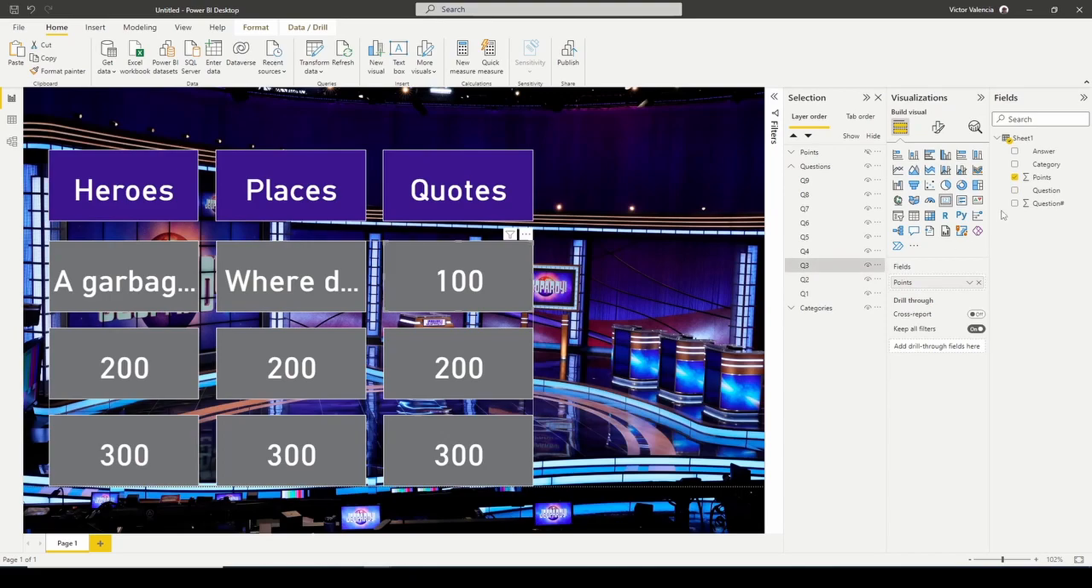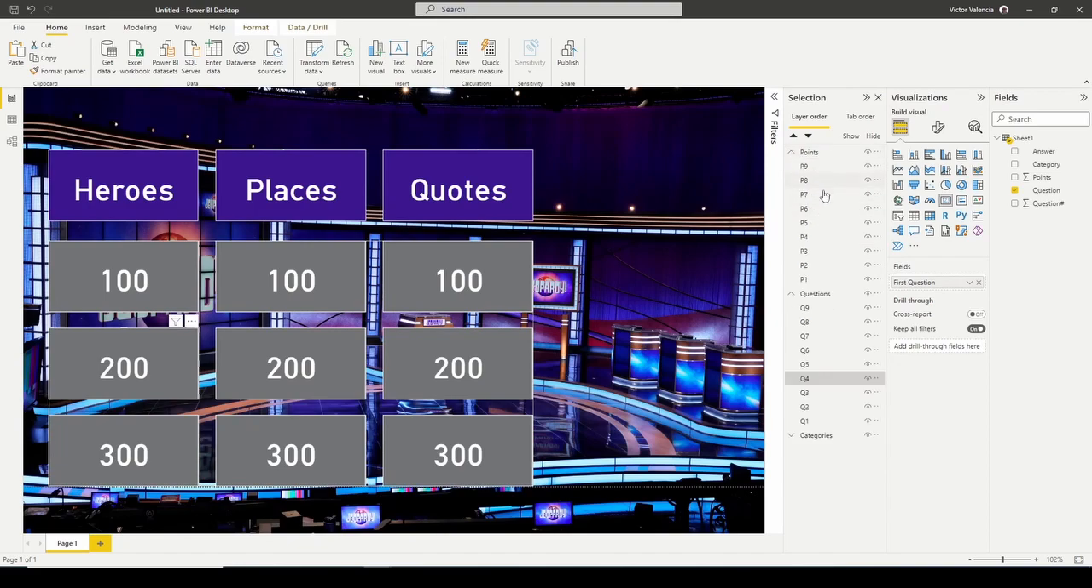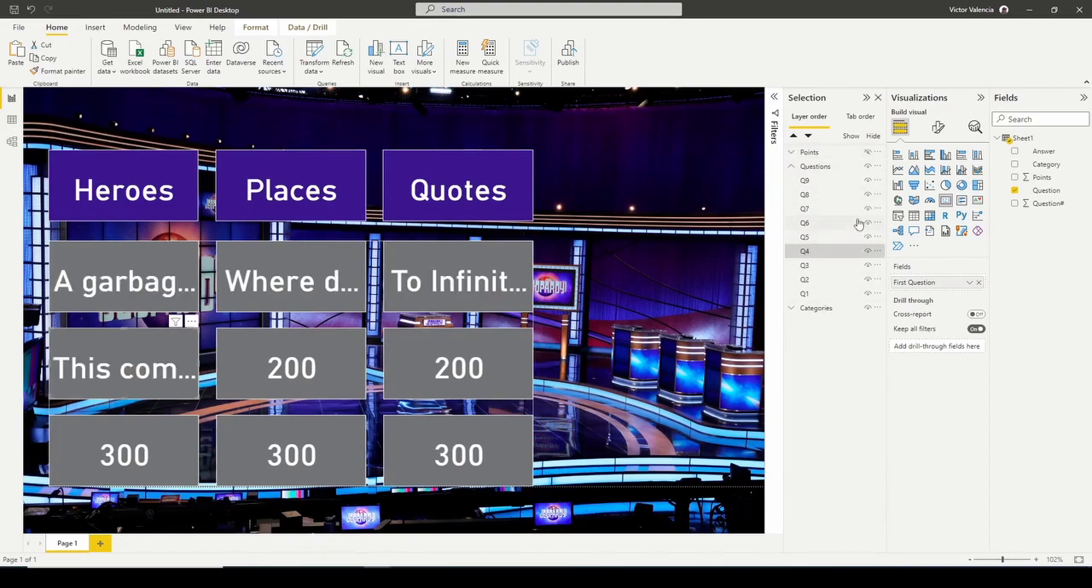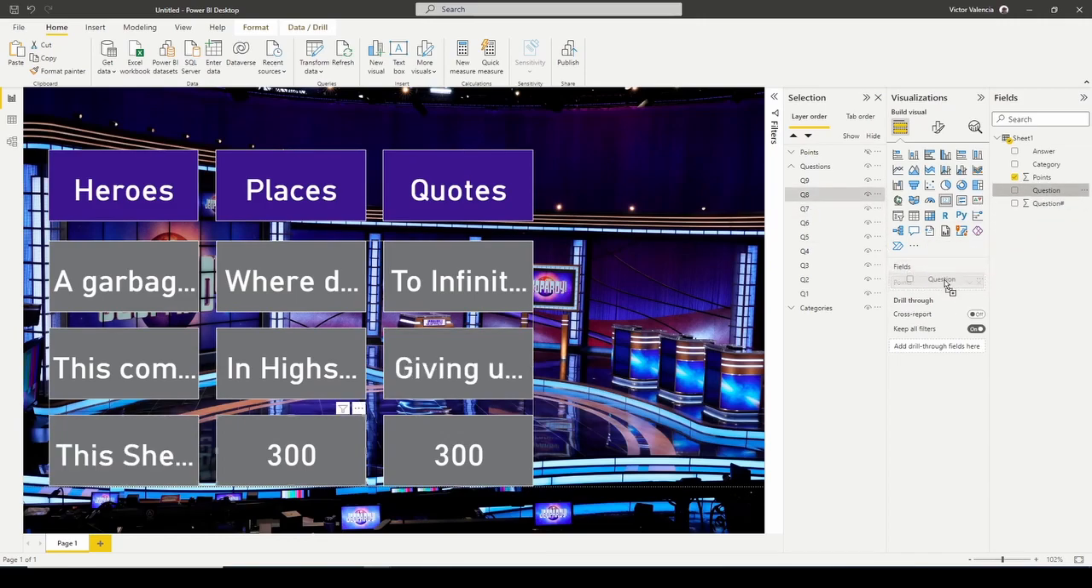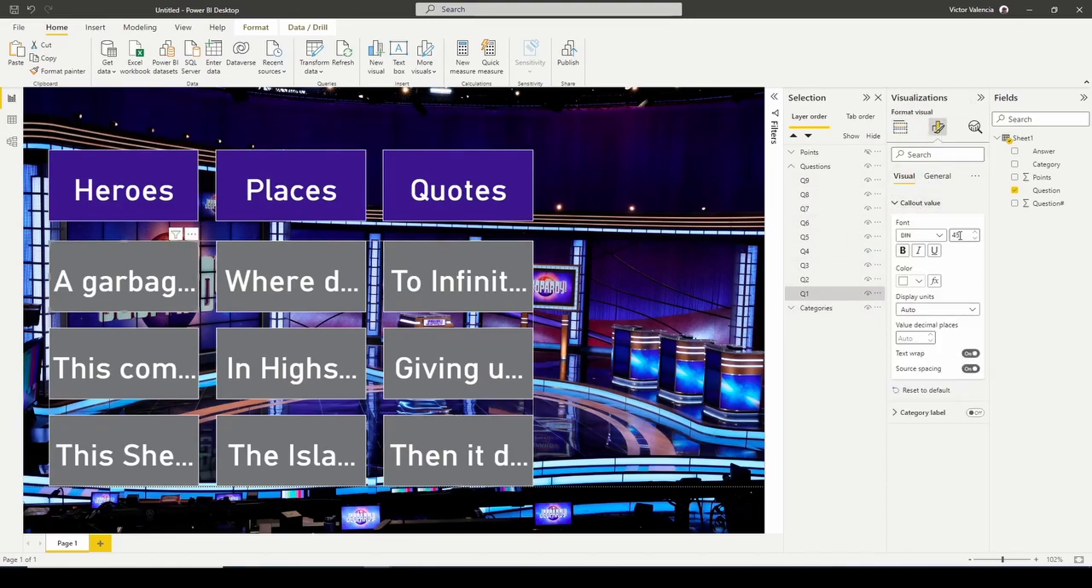So as I start to drop the questions inside of my cards, you'll notice that the questions start to appear. This is because I've hidden my points group. The points cards, if I hide them, well then now I can see the stuff that's underneath, which is the questions. So let's keep dropping in questions into our cards. Okay. And unlike the points, you'll notice that the questions probably need a little bit of text adjusting. So what we're going to do is go to our callout value, and we're just going to start to mess around with a number until we feel comfortable.